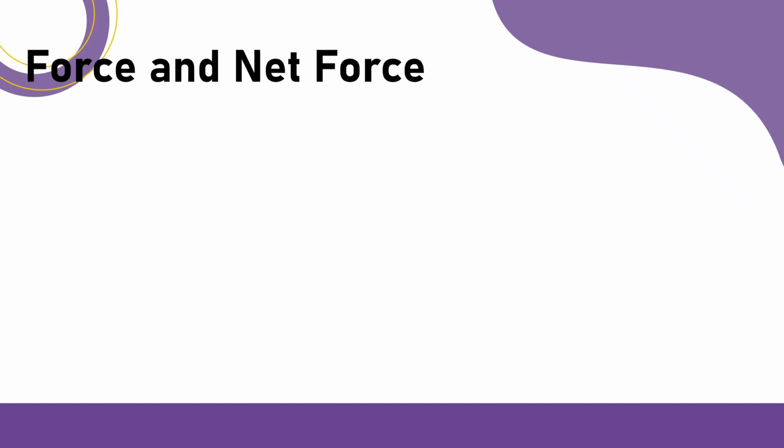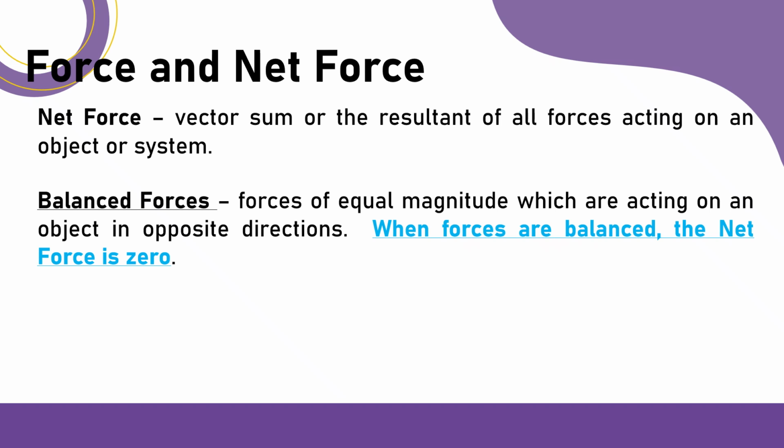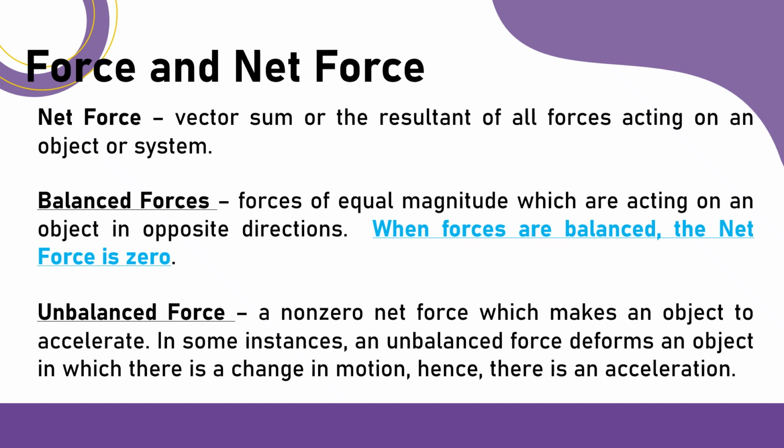Now, let's further describe force and net force. The net force is the vector sum or the resultant of all forces acting on an object or system. We can say that the forces are balanced if they have equal magnitude and are acting in opposite directions. When forces are balanced, the net force is zero. However, we can say that the force is unbalanced with a non-zero net force, which makes an object accelerate. In some instances, an unbalanced force deforms an object, in which there is a change in motion, hence, there is an acceleration.